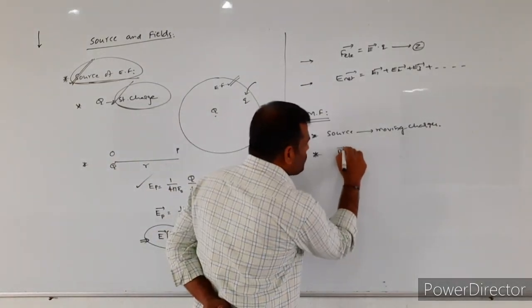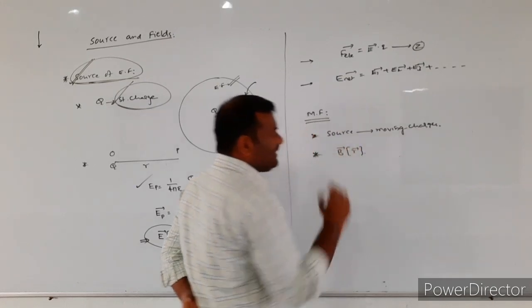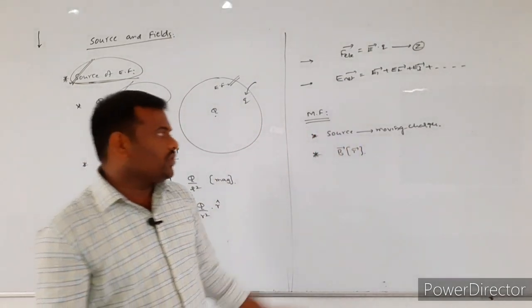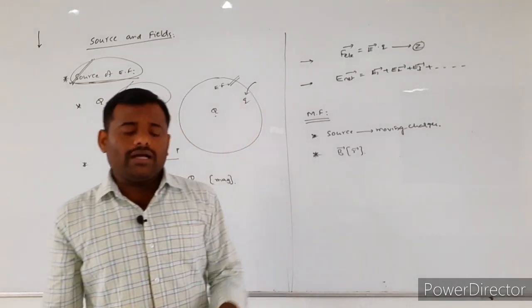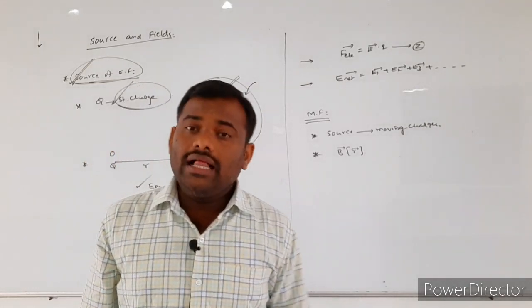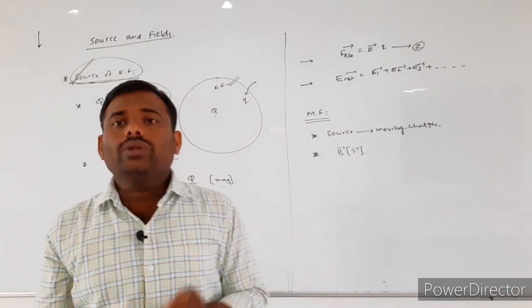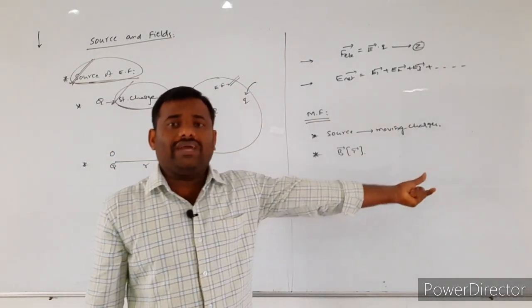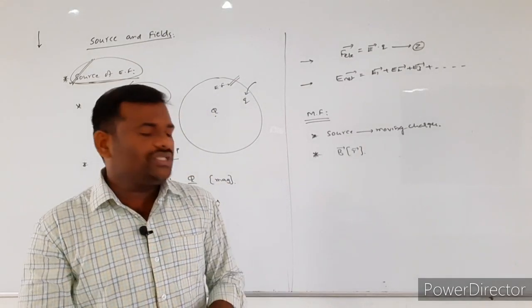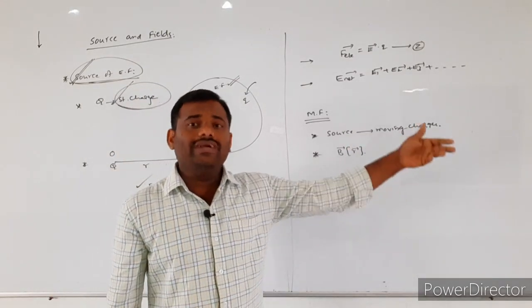magnetic field is also represented by B of R bar. What is meant by B of R bar? The magnetic field also varies with respect to the position vector. The derivations we will discuss later on.